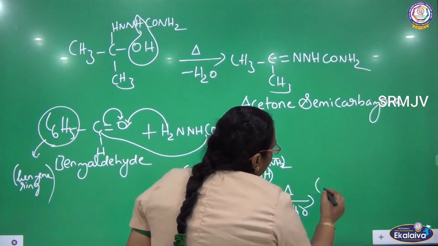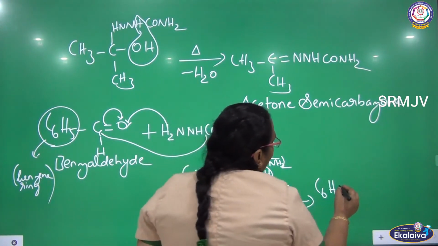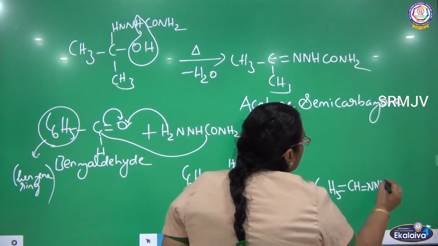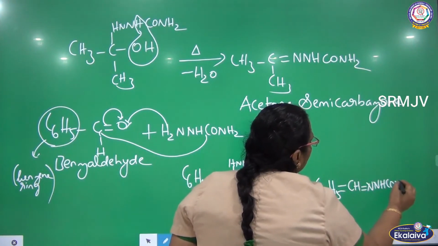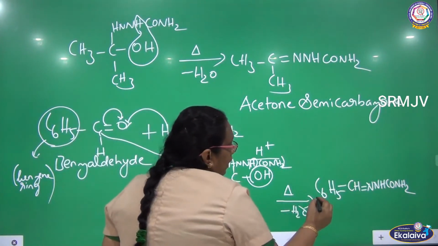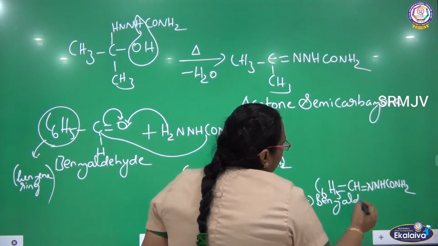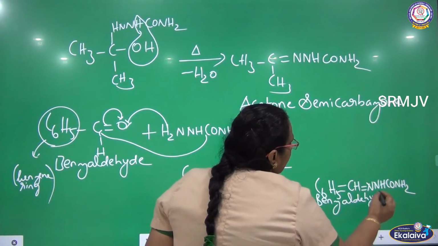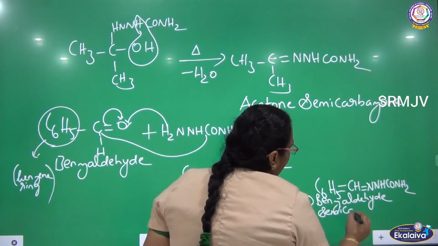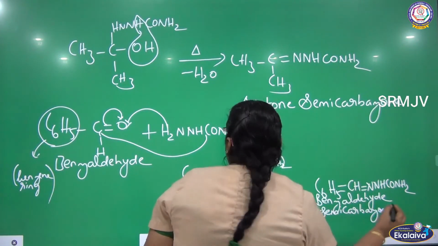So let us combine the remaining species. What will you get? C6H5, CH double bond NNHCONH2. As benzaldehyde is the parent, I am getting benzaldehyde semicarbazone, because the starter is benzaldehyde.